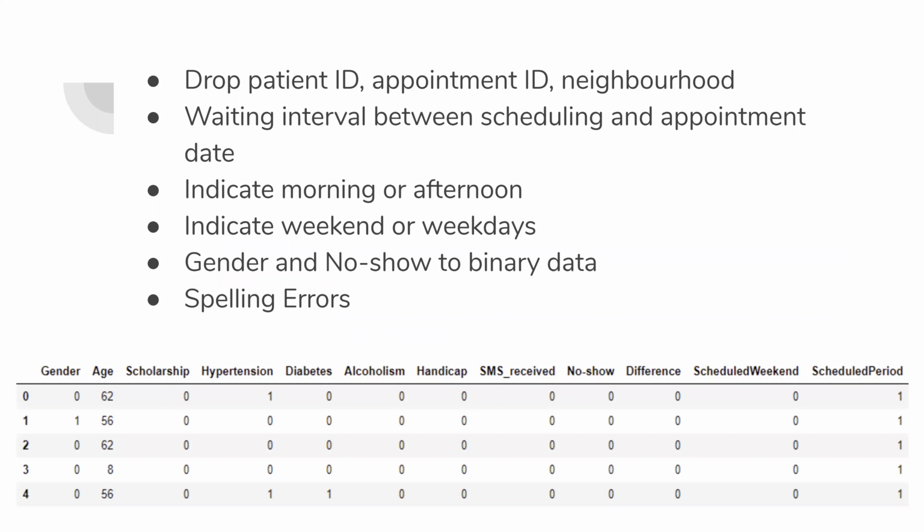And so we need to drop the patient ID and appointment ID and the neighborhood. We also extract the waiting time between when they schedule the appointment and when they actually are going to show up. And we also extract the time to indicate whether it's morning or afternoon, and whether it's a weekend or weekday. We also changed the gender and no-show data to binary data, and we fixed some of the spelling errors, such as the handicap and hypertension being spelled wrong. And this is how our data looks after the initial processing.